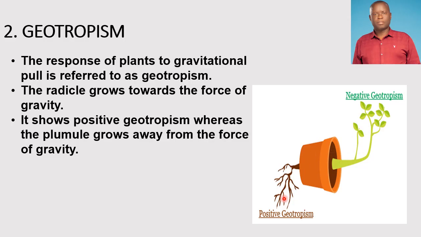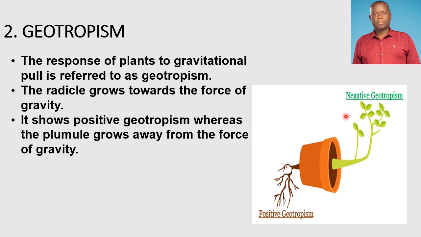In both cases, we have geotropism. The only difference is that roots respond positively to gravity, therefore it is called positive geotropism, while the shoot, the plumule, grows away from gravity.